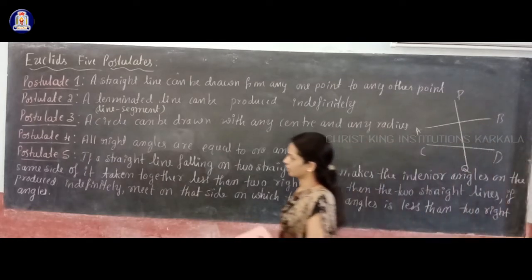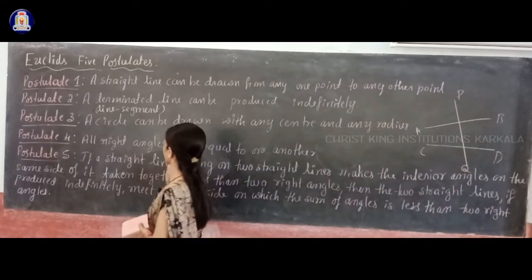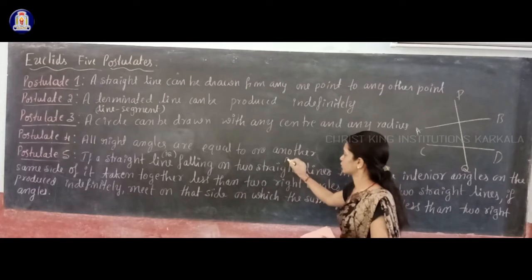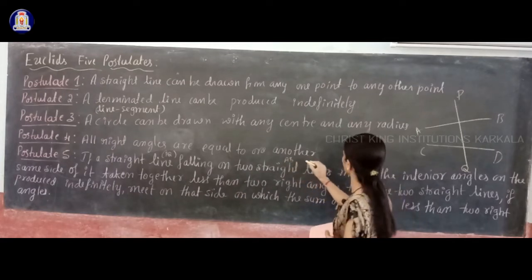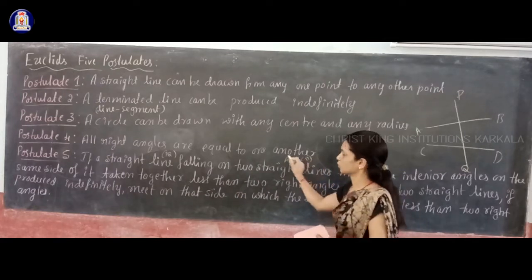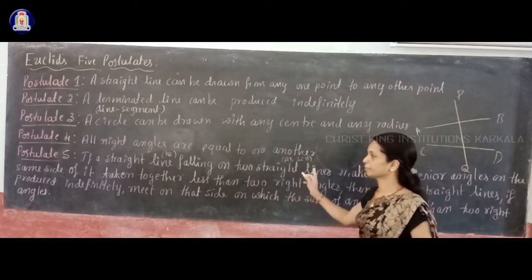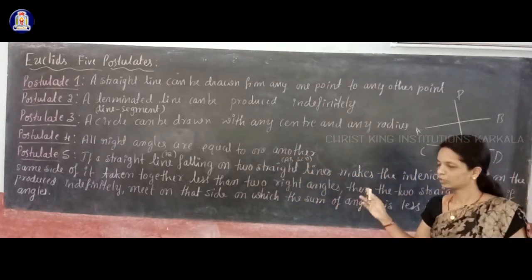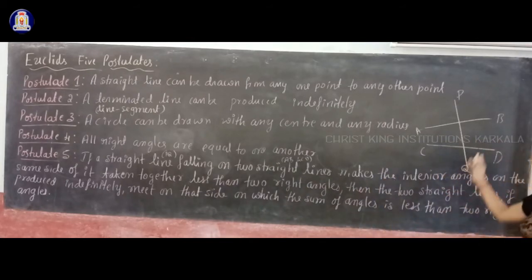So here you have a straight line PQ falling on two straight lines AB and CD.